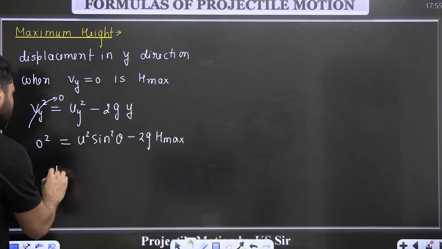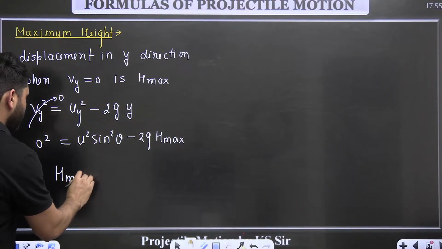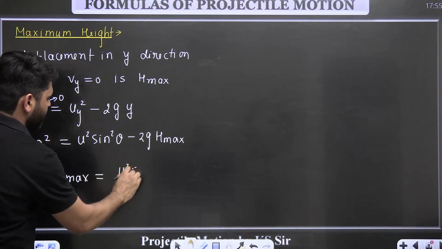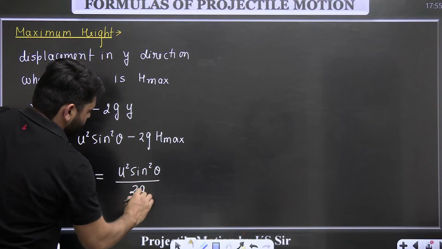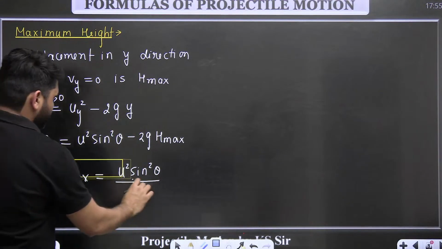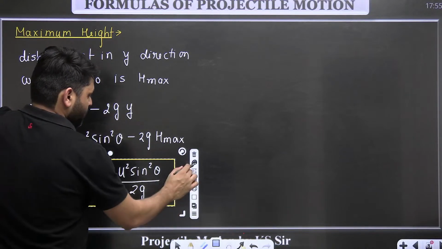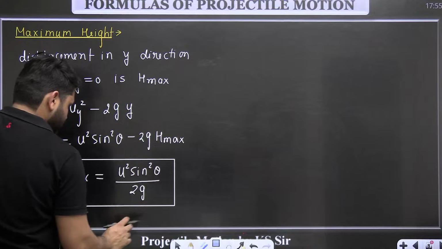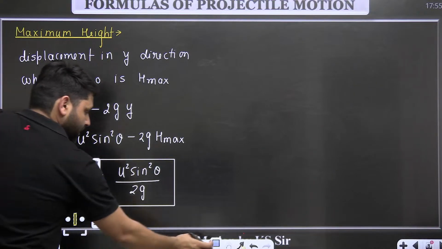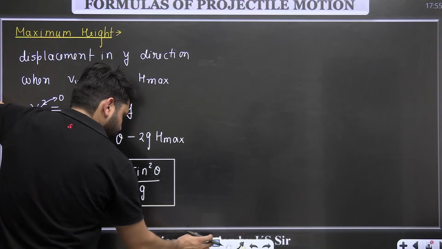So the formula of the h max is u square sin square theta divided by 2g. So this is the h max. So h max is given by this formula.